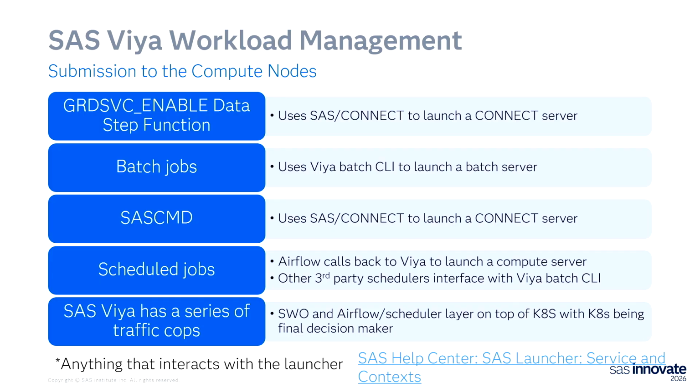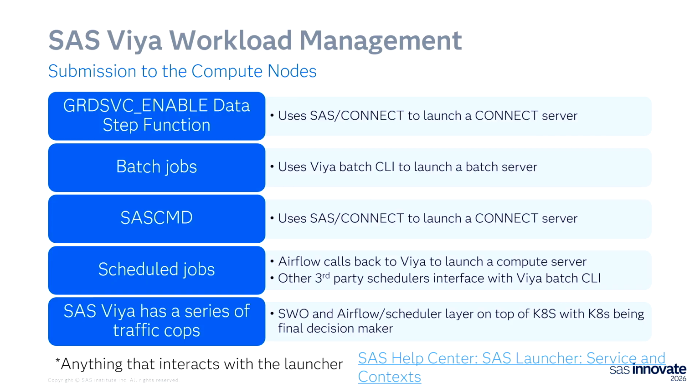In this case, on the VIA side, it uses SAS Connect to launch a Connect server. Batch jobs use the VIA CLI to launch a batch job. SAS Command uses SAS Connect to launch a Connect server. You see a pattern here. We're launching everything. Scheduled jobs.